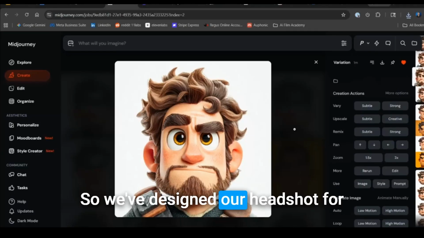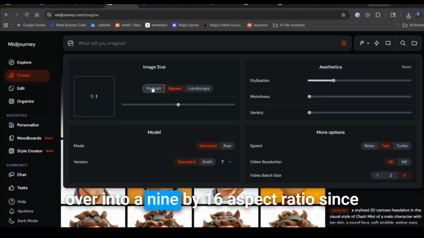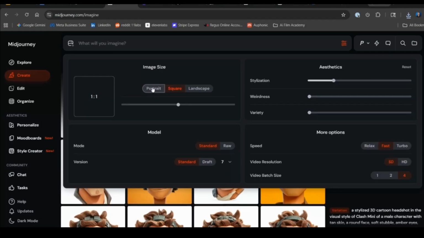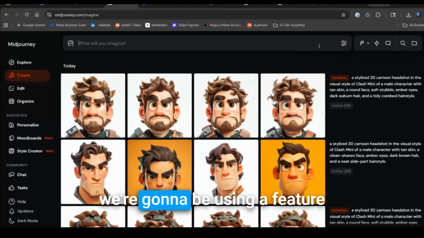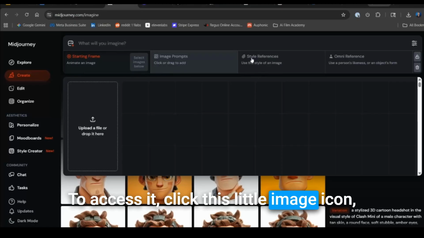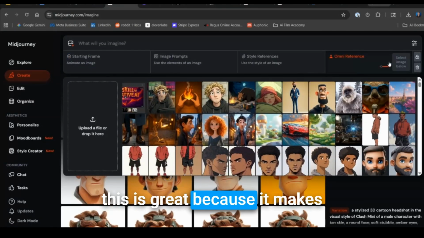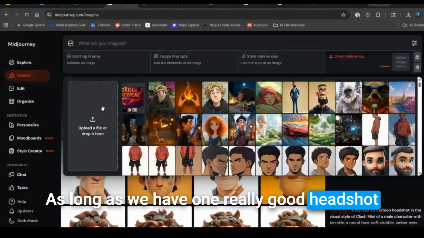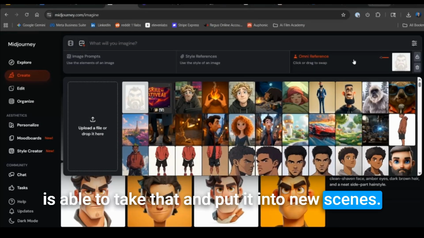So we've designed our headshots for our characters, and we're going to move over into a 9:16 aspect ratio, since this is what our final ad is going to be. I'm going to move the stylization down to 150 so that it listens to me a little closer. We're going to be using a feature called omnireference. To access it, click this little image icon and come over here to omnireference. This is great because it makes character consistency super simple. As long as we have one really good headshot of our character, Midjourney's omnireference is able to take that and put it into new scenes.